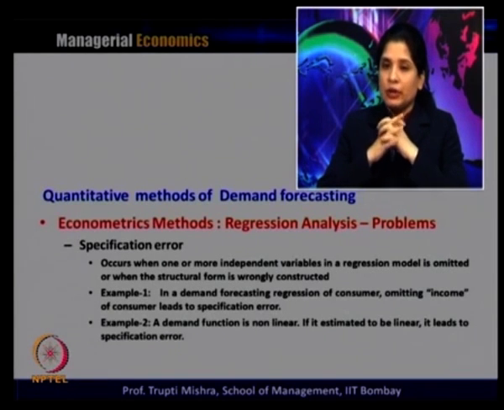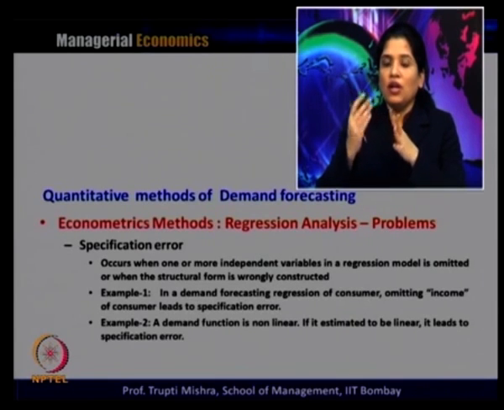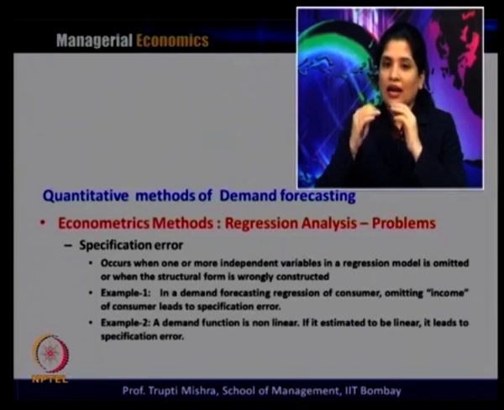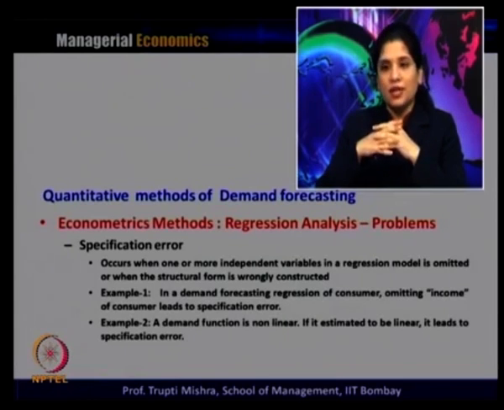Then we have specification error. It occurs when one or more independent variables in the regression model are omitted, or when the structural form is wrongly constructed. For example, in a demand forecasting regression of a consumer, omitting the income of the consumer leads to specification error. Example two: the demand function is nonlinear, but if it is estimated as linear, it leads to specification error.